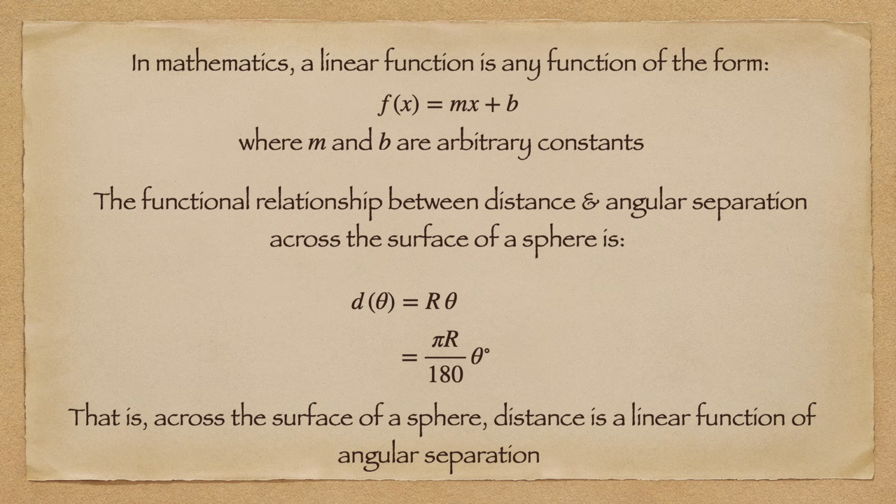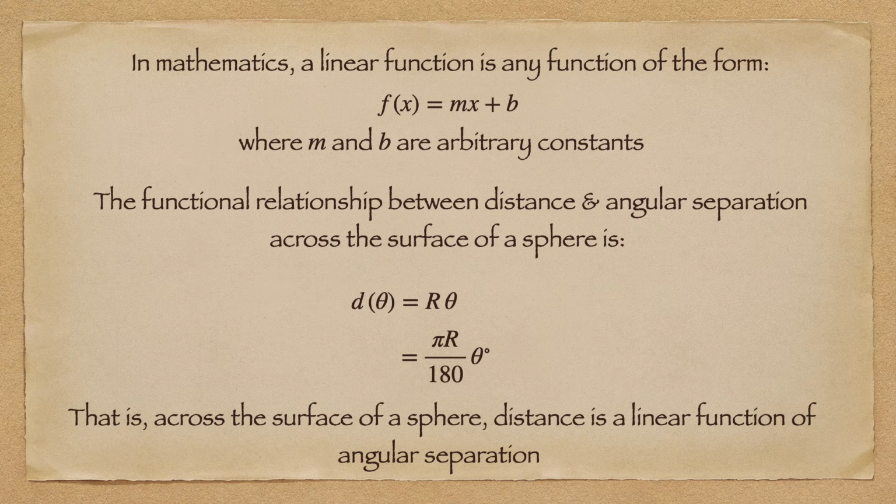In mathematics, a linear function is any function in which the dependent variable is equal to some multiple of the independent variable plus some offset. This describes a line in the parameter space defined by the dependent and the independent variable. While lines in physical space are linear functions, not all linear functions describe lines in physical space.